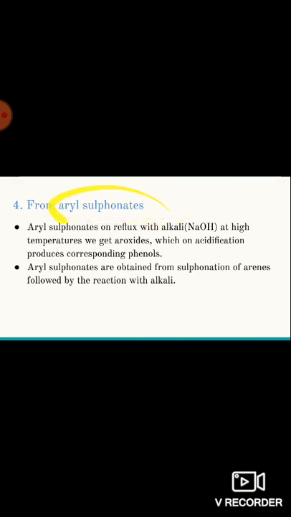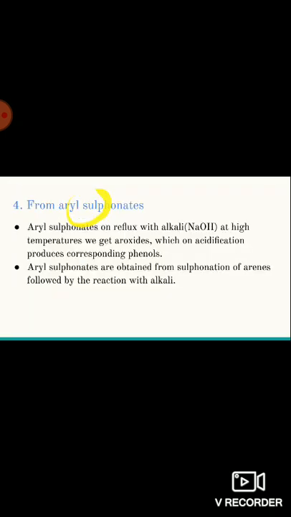We can obtain aryl sulfonates by treating sulfonic acid with base, we get the corresponding sulfonates. Here the sulfonic acid is generally obtained on reaction of benzene with oleum, that is H2S2O7, or with concentrated sulfuric acid, that is we can prepare arene sulfonic acid by treating arene with concentrated sulfuric acid or with oleum, that is H2S2O7.